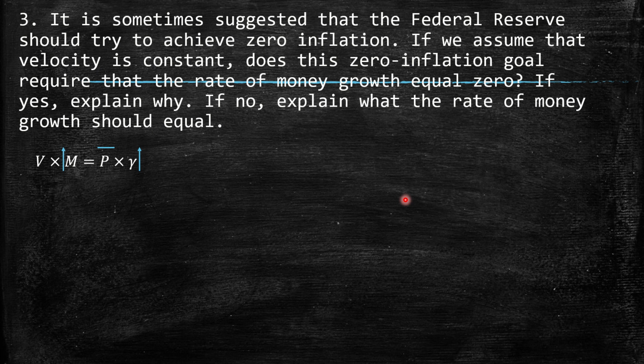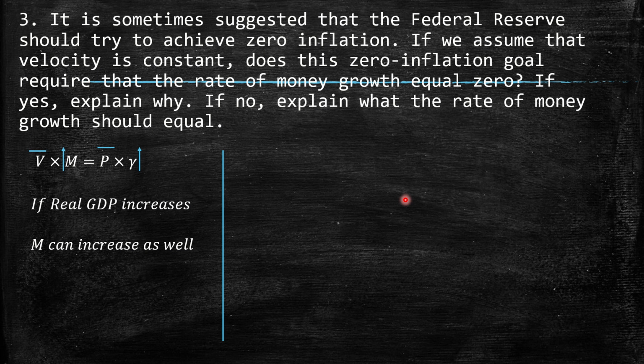Zero inflation means that price 1 and price 2 are exactly the same. Here we have the velocity remaining constant. So we can say two things can happen. If the output, which is the real one, increases, then the M should increase as well to maintain this equation. Other story, if the output remains exactly the same, the M, the money supply, should be exactly the same.